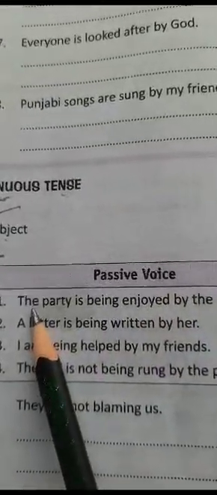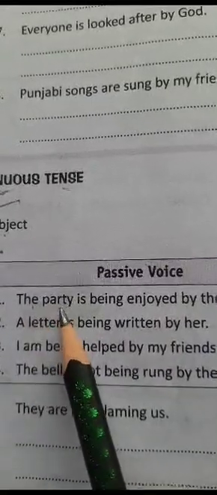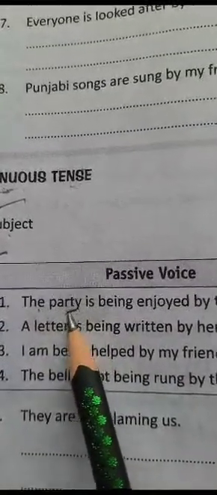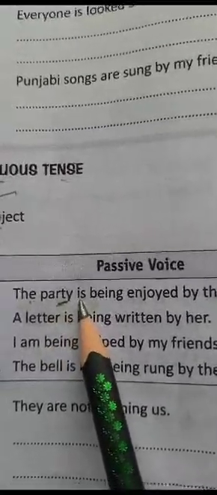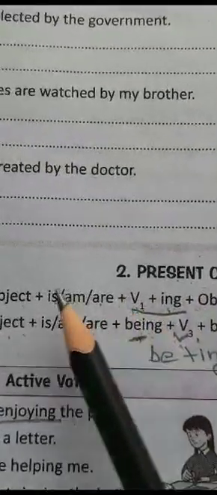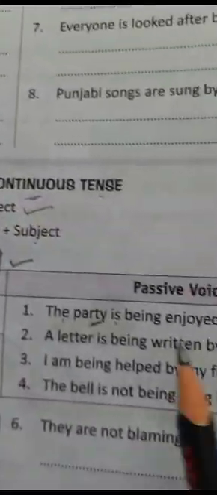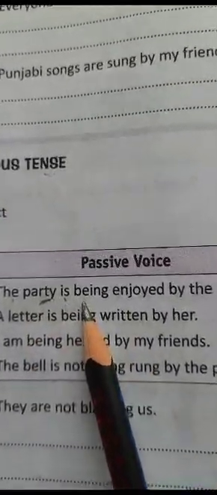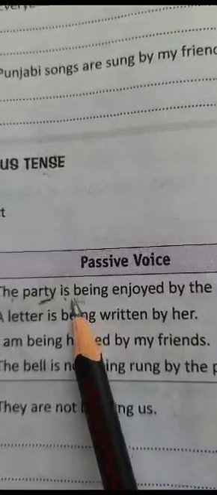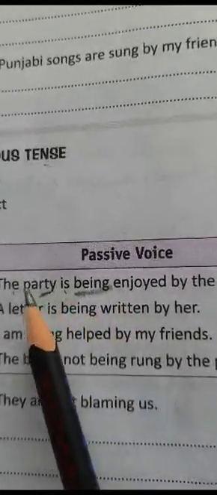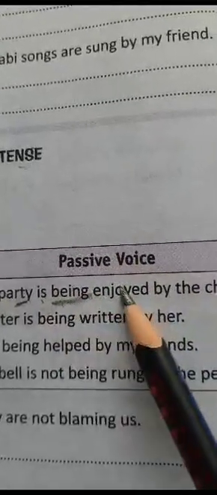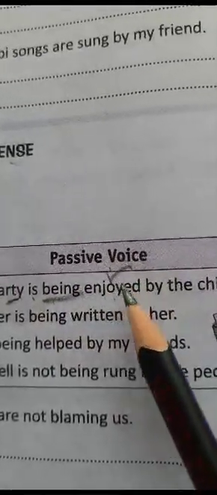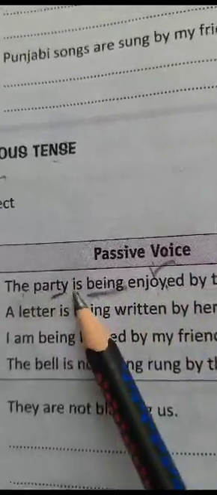The object will become the subject. The party. Now we are talking about a single party. Our subject is singular here. So the party is. Among the verbs is, am and are, we will go with the verb is. The party is. Now in order to omit first form plus ing, we will add this word being. The party is being enjoyed. After applying this word, we can apply the third form of the verb. The party is being enjoyed by the children.